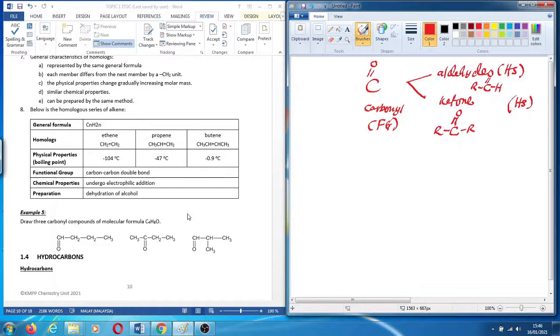Make sure you understand it. You have to remember the homolog series and the functional group for each of the organic compounds. Assalamualaikum and thank you.